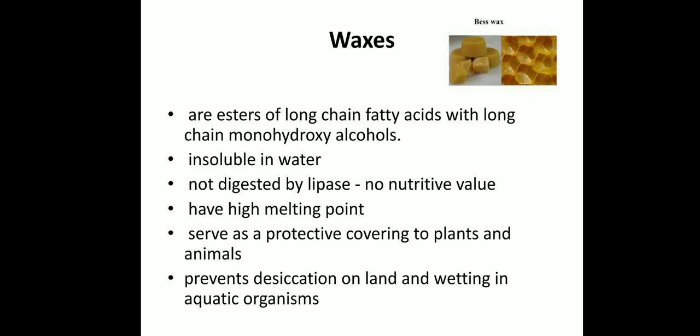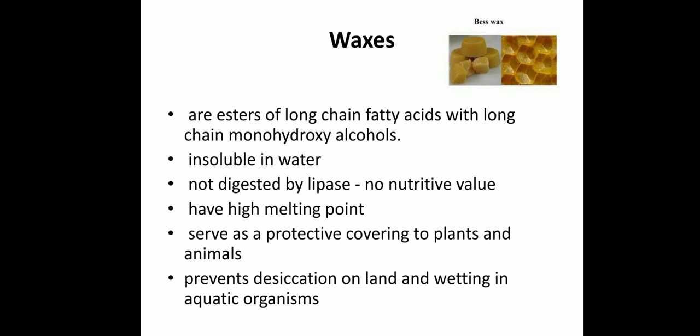As you know, the lipids are first digested by lipase enzyme. Lipid is a macromolecule. So it can be digested and absorbed by the action of lipase. First this macromolecule, the lipid molecule, has to break down into micromolecules. So first these lipid molecules are broken down by lipase enzyme. Then only the body can absorb it. But these waxes are not digested by lipase enzyme, so they have no nutritive value.